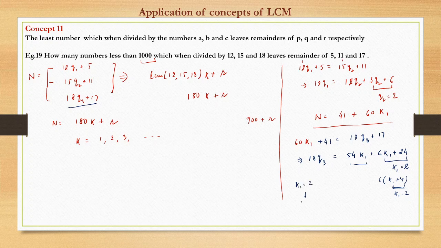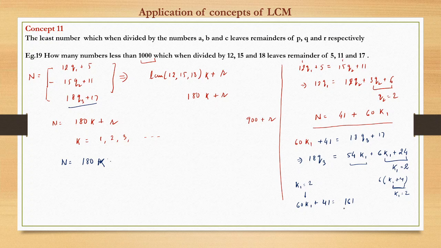gives what? 60k1 plus 41 is nothing but 161, right? So the generic form would be n is 161 plus 180k.